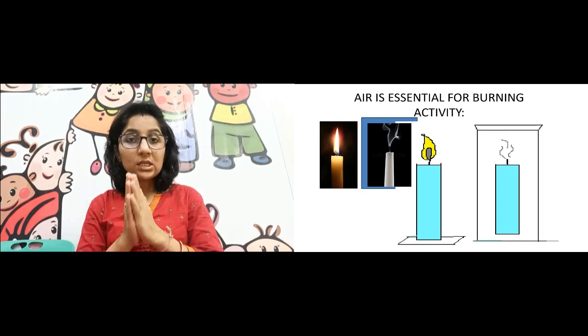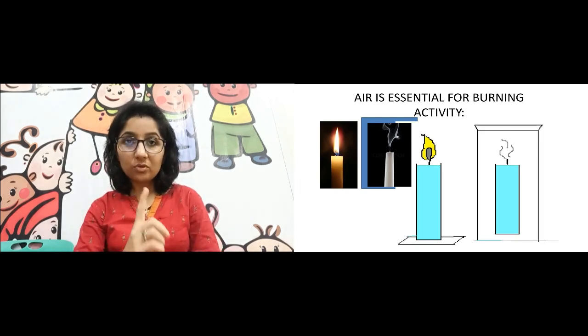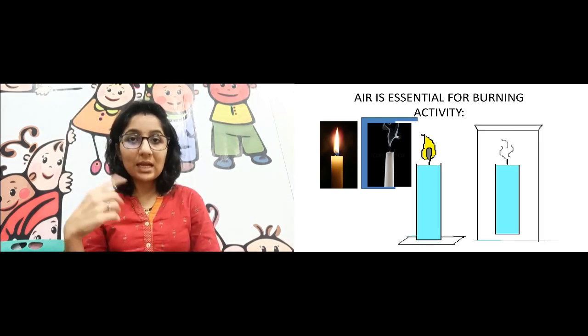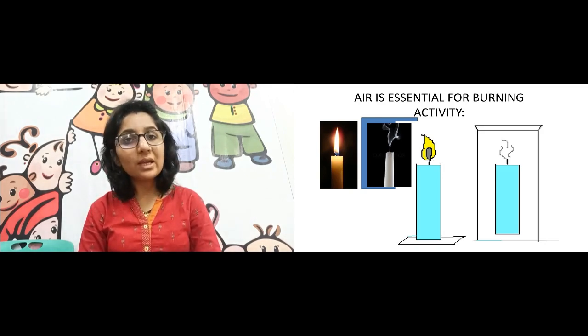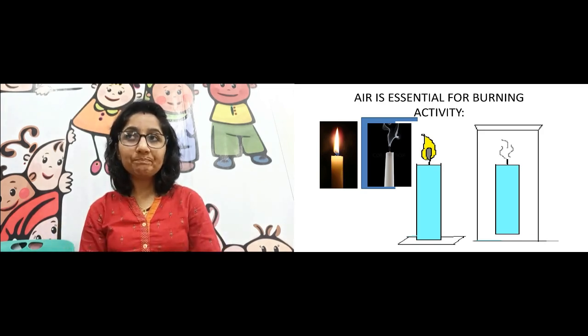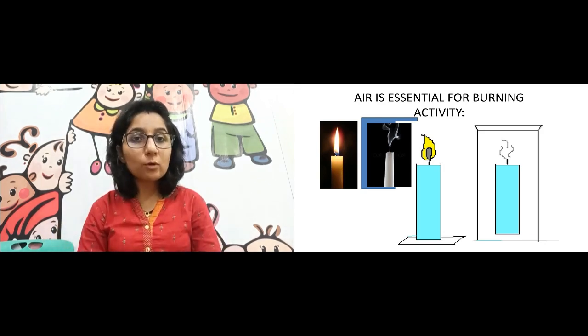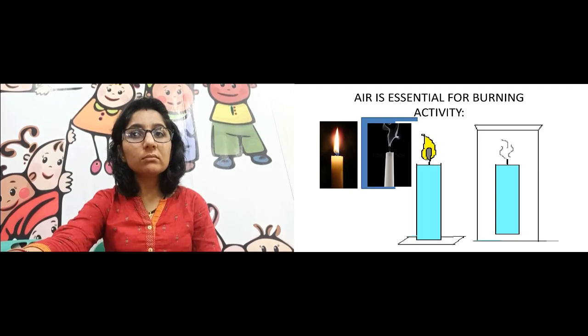But then जैसे ही वो ऑक्सीजन ख़त्म हो जाएगा जो उस एरिया में है, ग्लास के अंदर के एरिया में, तो वो कैंडल बुझ जाएगी. So this shows that air is essential for burning. And what in the air? We have seen there are so many components of air, but in that also oxygen is necessary for burning. Okay, so this is the reason.